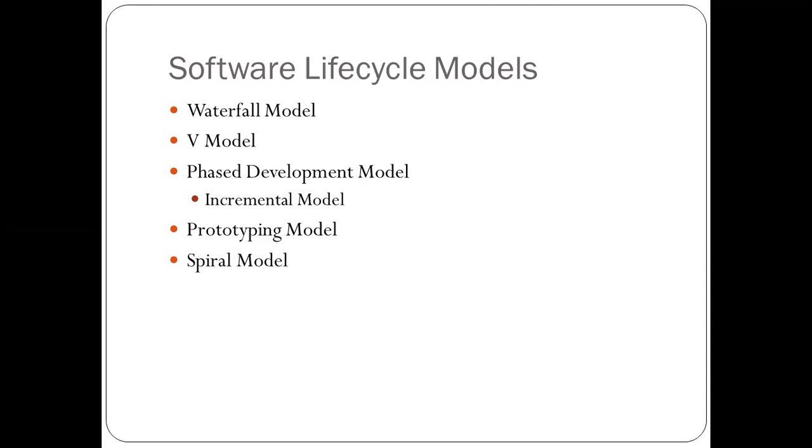So the first model which we will use to design any software is called the waterfall model. It is the first model that we will use for the designing purpose. After writing the algorithm, after the implementation of the flow chart, we will use the waterfall model to design a software. So that's why it is called the major difference between the program and the software.